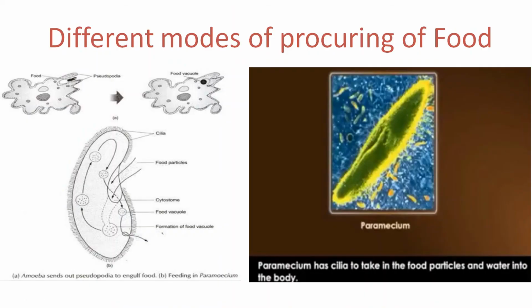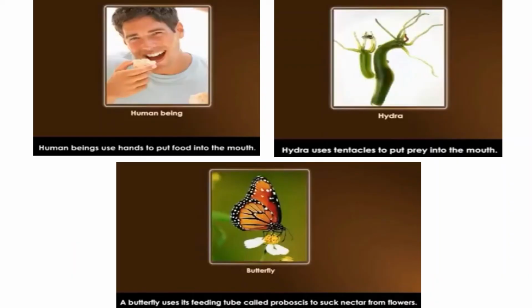So, what are the different modes of procuring food? See, we know that human beings procure food by the use of hands and put the food into the mouth. Then Hydra. Hydra uses tentacles to put the prey into the mouth.